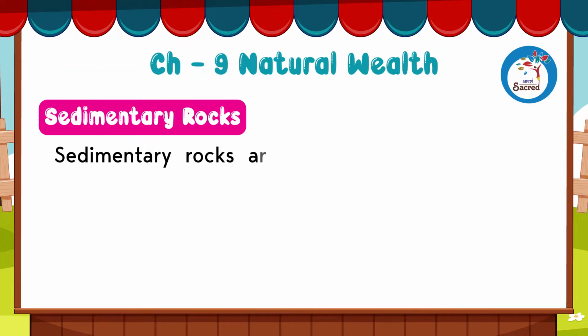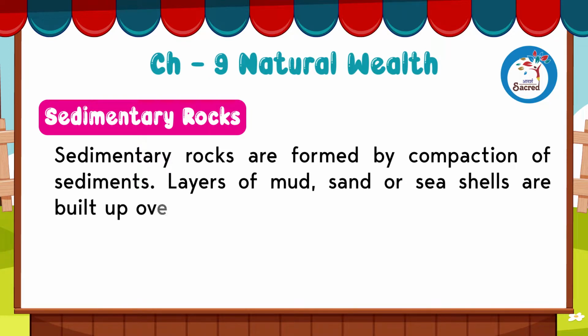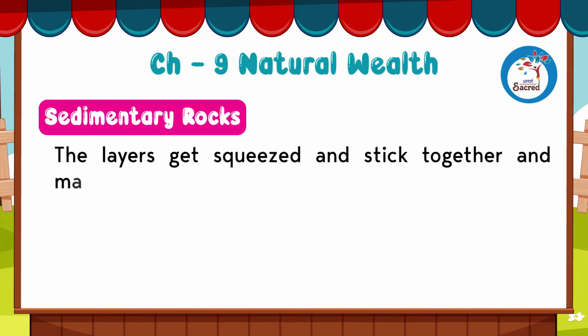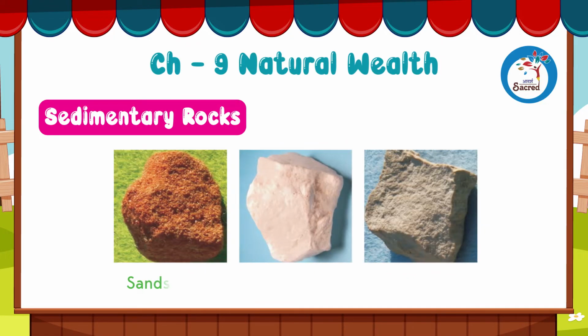Sedimentary rocks. Sedimentary rocks are formed by compaction of sediments. Layers of mud, sand or seashells are built up over a long time. The layers get squeezed and stick together and make new rocks. Sandstone, gypsum and limestone are examples of sedimentary rocks.